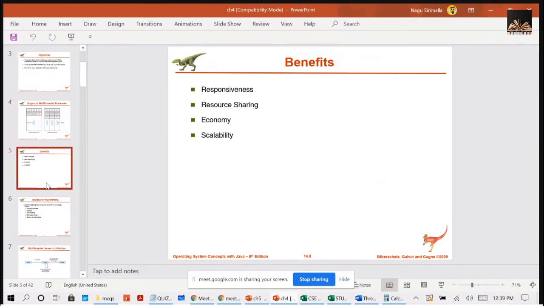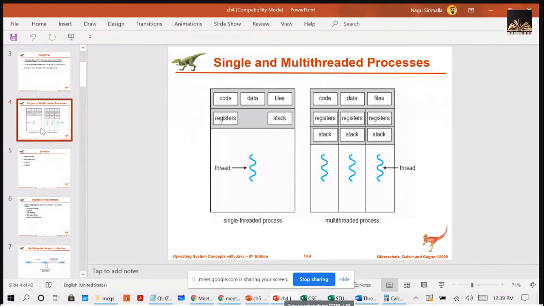Threads share the memory and resources of the same process, so several different threads within the same address space can use the resources. Resource sharing is very easy. If resources are allocated to a single process, all the threads can share those resources.